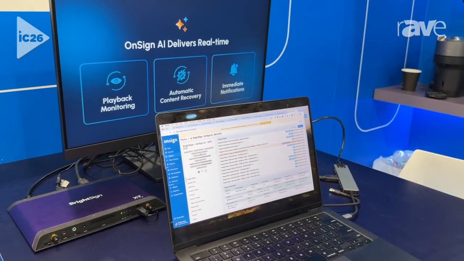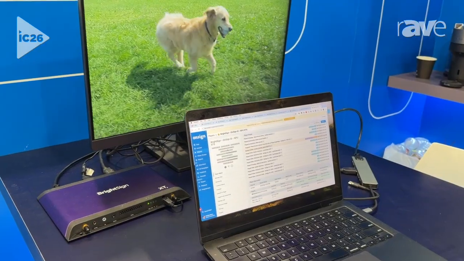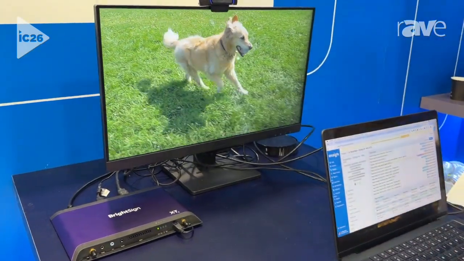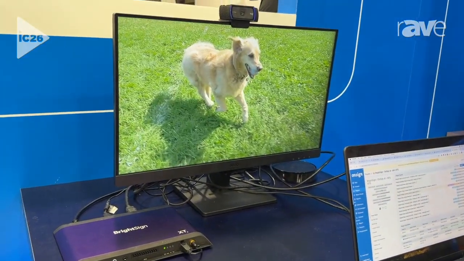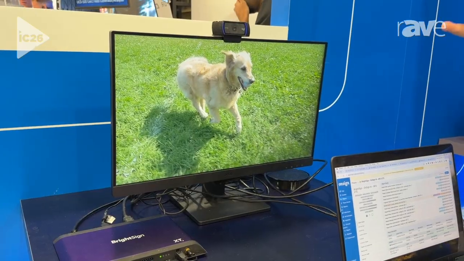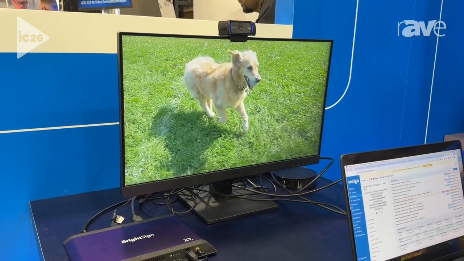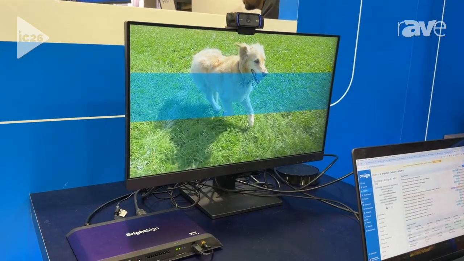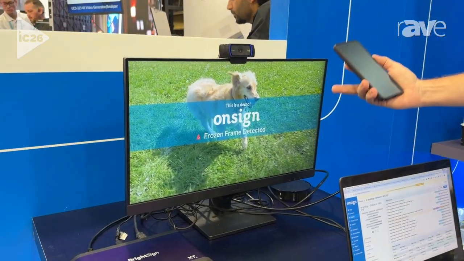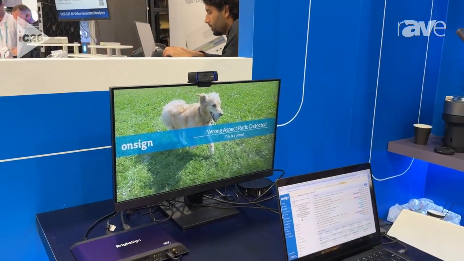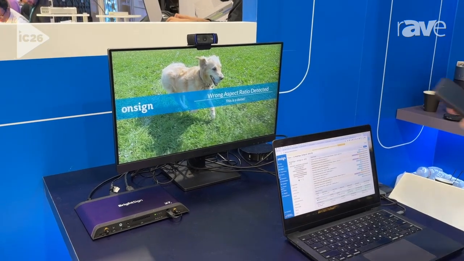In addition to black screens, we can detect things like a frozen frame. Here we have another video running. I just triggered another demo, and all of a sudden something happened. Of course, this is on purpose just for the demo. As this freeze is there, the AI is making the analysis, and then again we have the pop-up saying a frozen frame has been detected, or we can do a wrong aspect ratio detection.